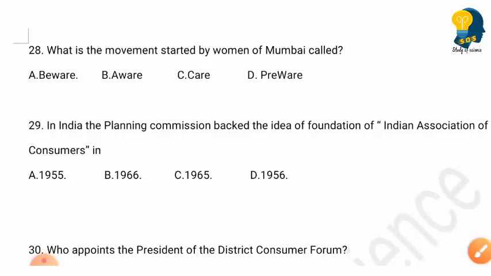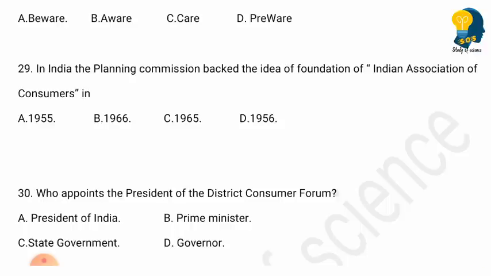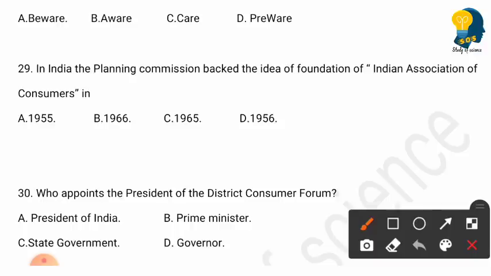The next question is in India, the Planning Commission backed the idea of foundation of Indian Association Consumers in the year. Options are 1955, 1966, 1965, 1956. So the right answer here is option C, 1965.